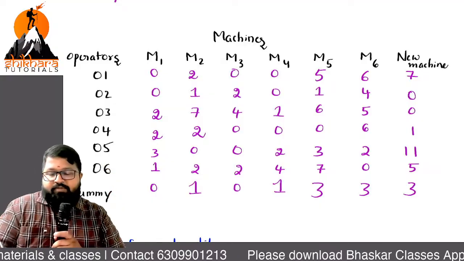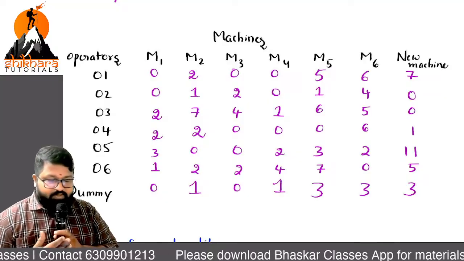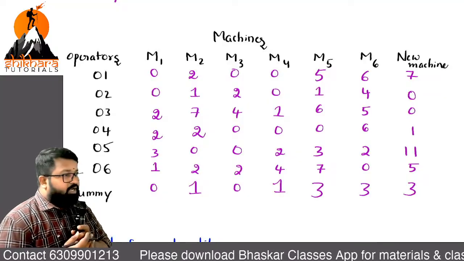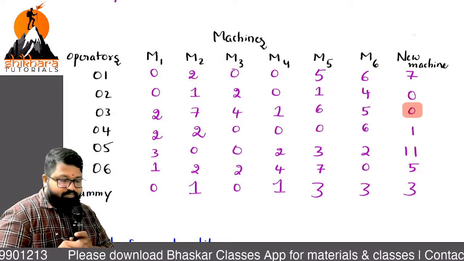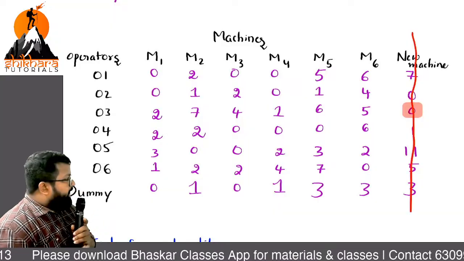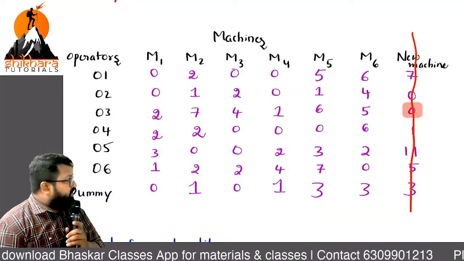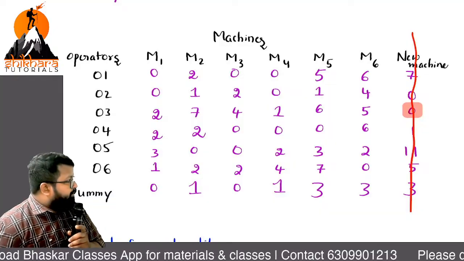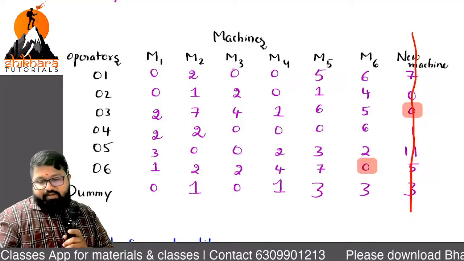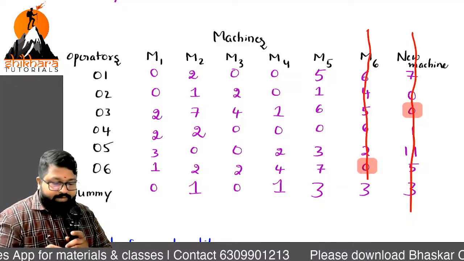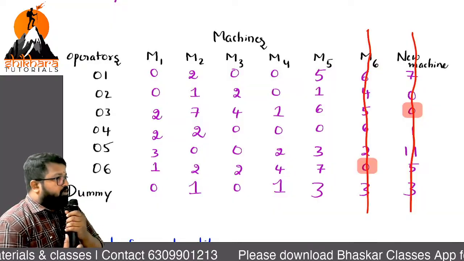Sir, identify the row with a single zero. Single zero. Sir, tell me the address. Operator 3, machine new. Okay, and I am cancelling that. Now, any row with single zero? Identify the address. Operator 6, M6. Okay, so automatically mark it and cancel the column part. Now any row with single zero? No. Go with the column check.